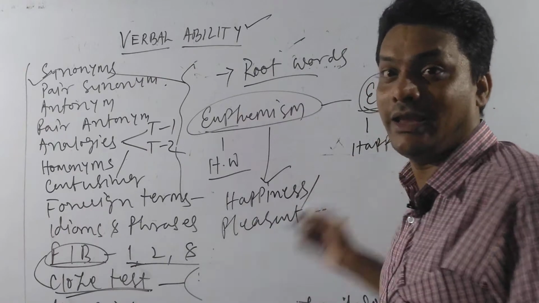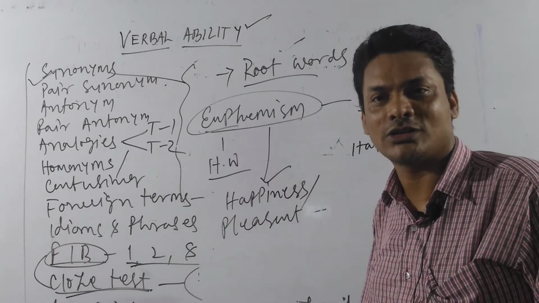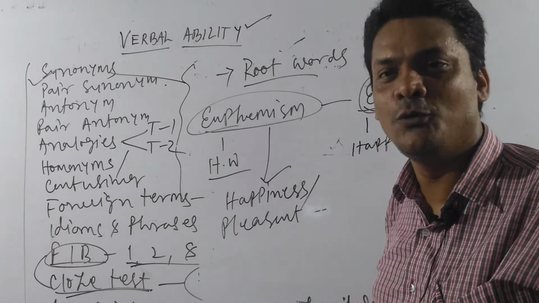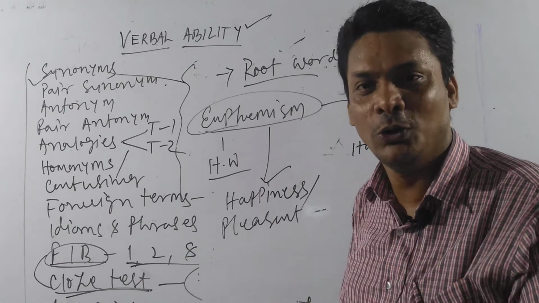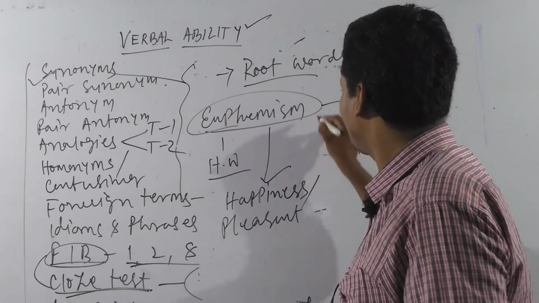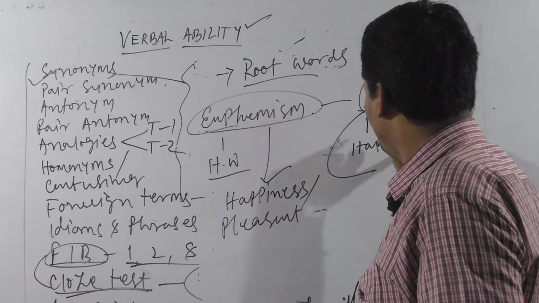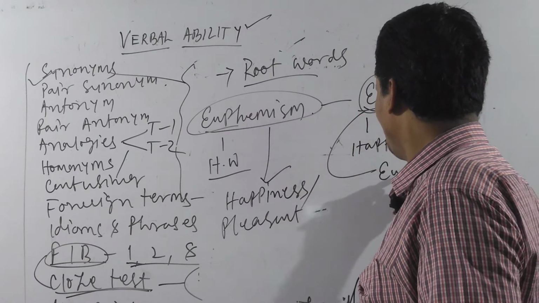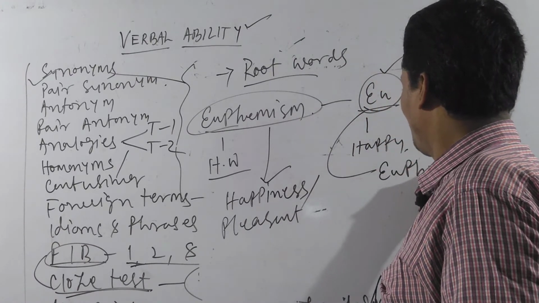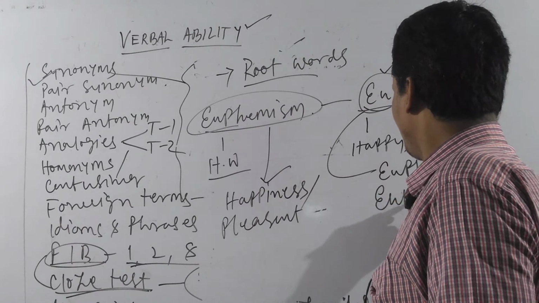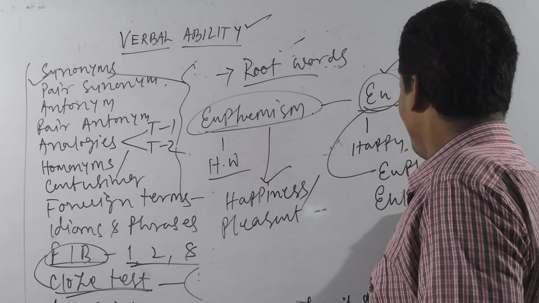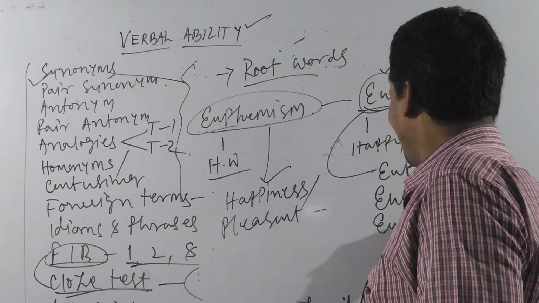Now look at other head words, like euphoria, eulogist, euphony, right? These are words which can be formed through this root word EU.